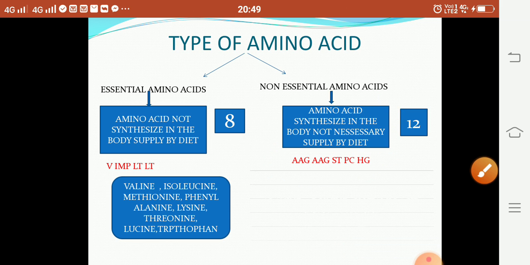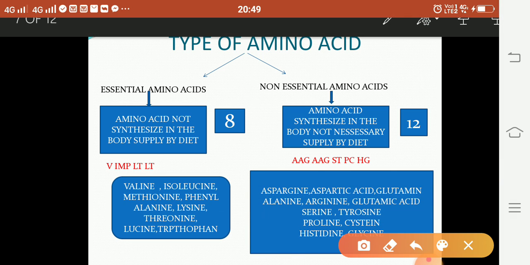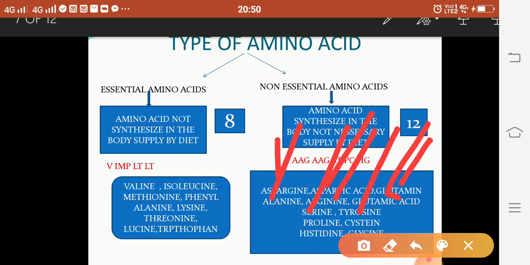In this AG, A means asparagine, second A is aspartic acid, third A is glutamine, then again AG for alanine, then arginine, then glutamic acid, S for serine, T for tyrosine, in case of PC, P proline, C cysteine, then H histidine and G glycine.